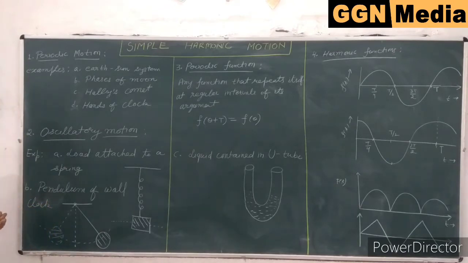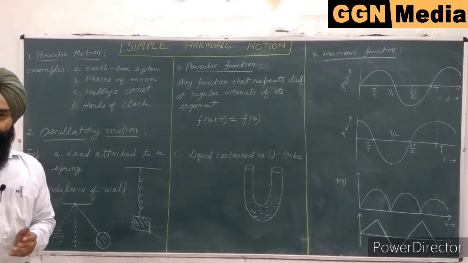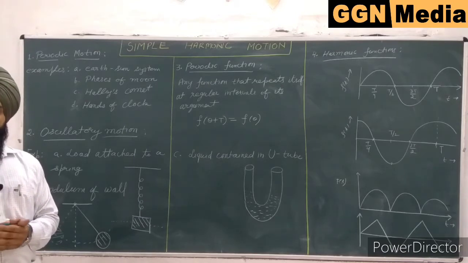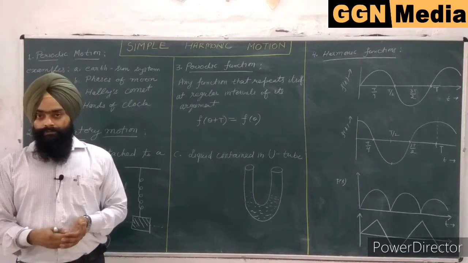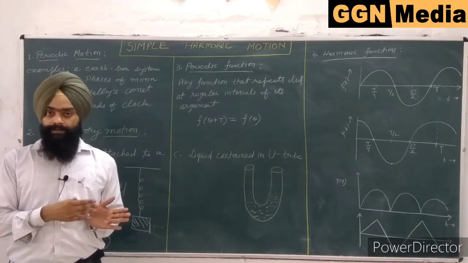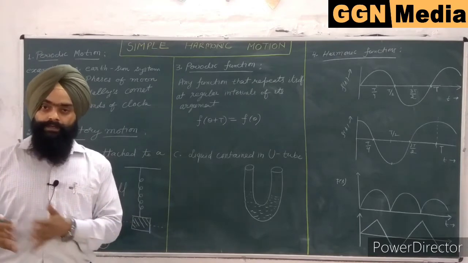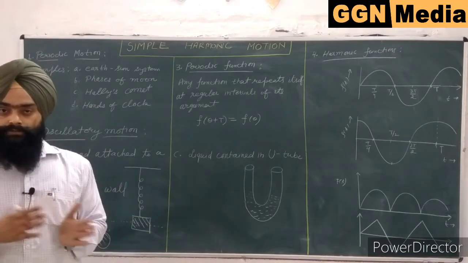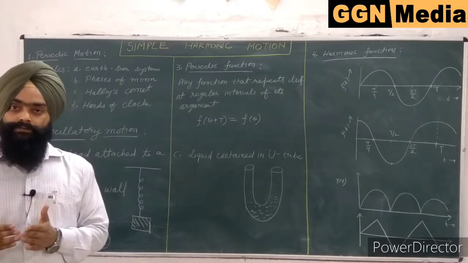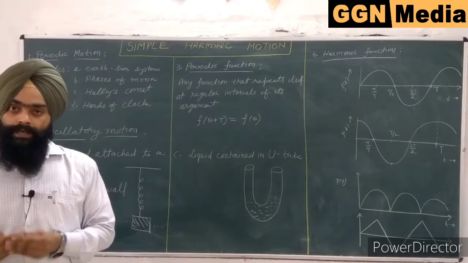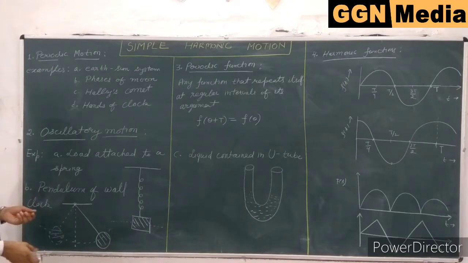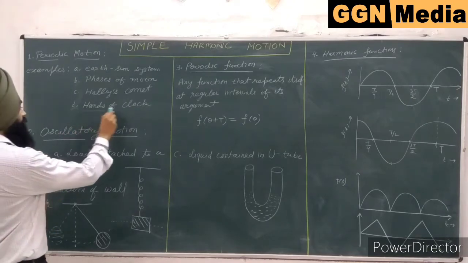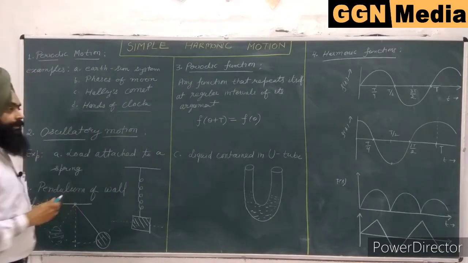The third example is Halley's Comet. Halley's Comet is the comet which revolves around the Sun and it can be seen on the Earth after every 76 years. In the last years it was seen in 1910, then it was seen in 1986. So after a period of 76 years, this motion is also repeated and it is kept in the category of periodic motion.